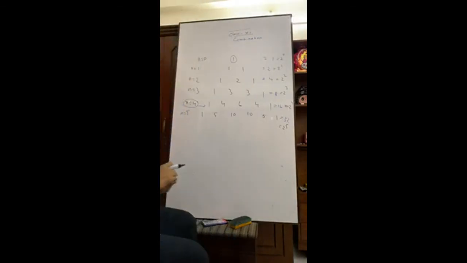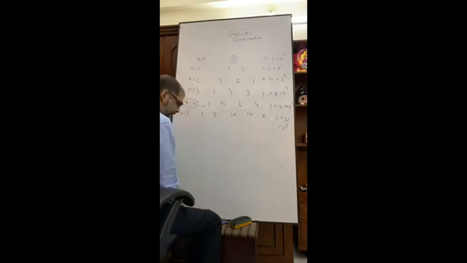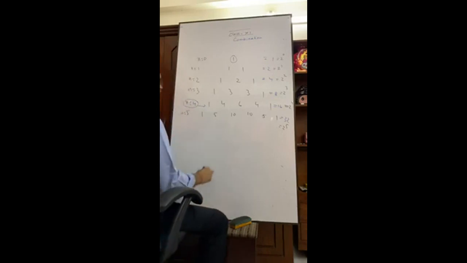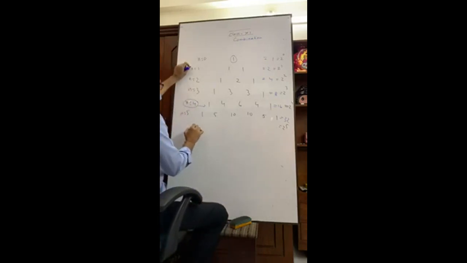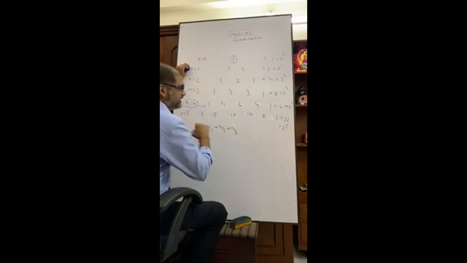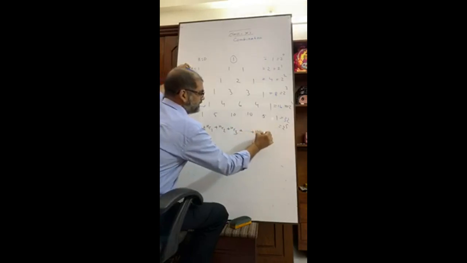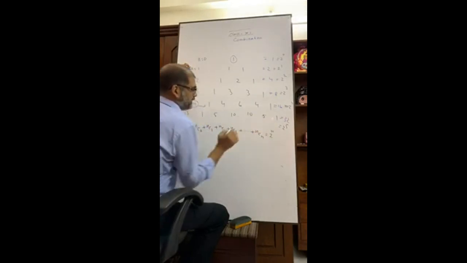That means, if we consider like this, NC0, NC1, NC2, NC3, up to NCN, then our formula is 2 to the power n.